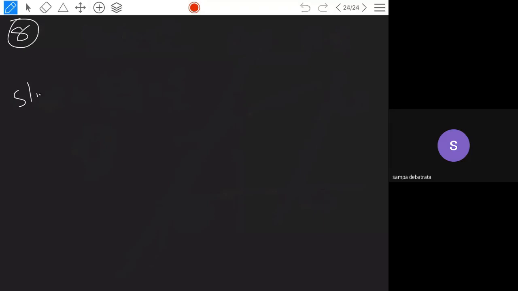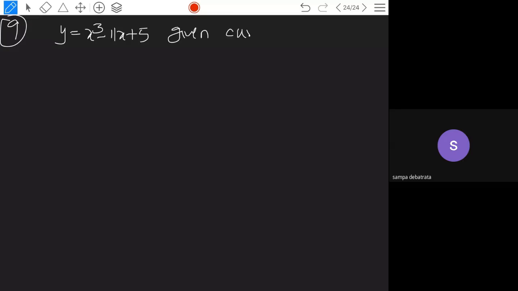What do you have to do? The given equation is y is equal to x cube minus 11x plus 5. Okay, this is the equation of the given curve. So what is the given curve? y is equal to x cube minus 11x plus 5. And to find the slope of the tangent, you have to find dy by dx. Dy by dx is equal to 3x square minus 11, you will get.